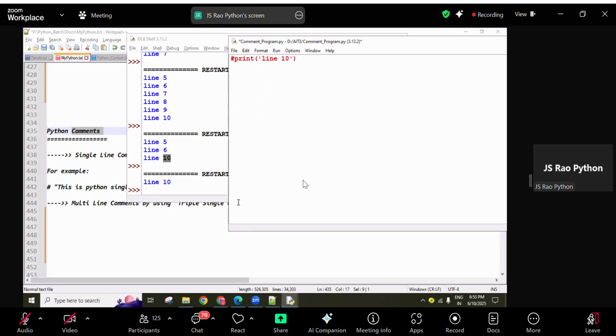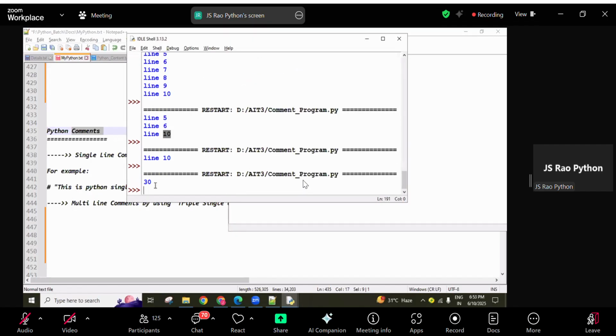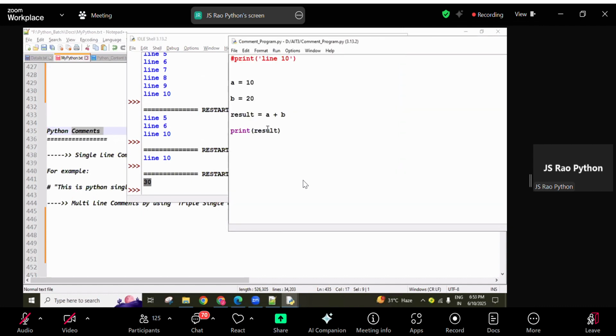For example, here I want to take 2 numbers from the user and find out the addition, guys. Take here a equal to 10, b equal to 20, and next result equal to a plus b, and next print result. Save it, execute it. We are getting 30. So what is this 30? The sum. That message you can write here.